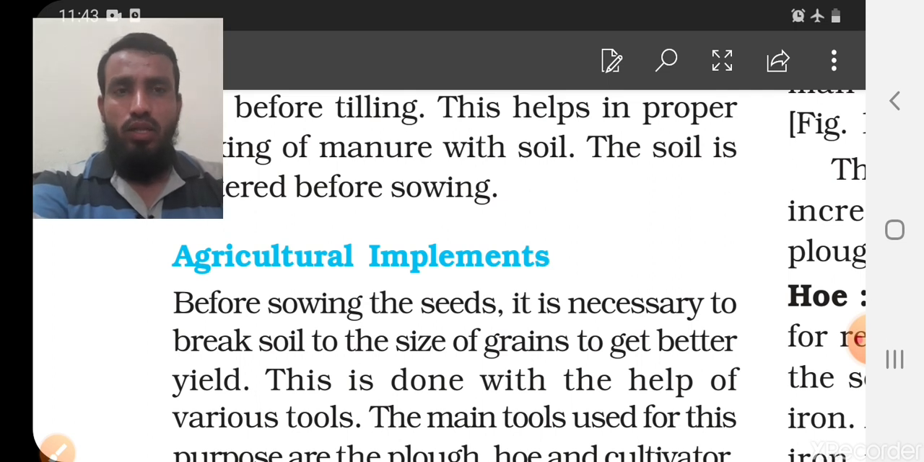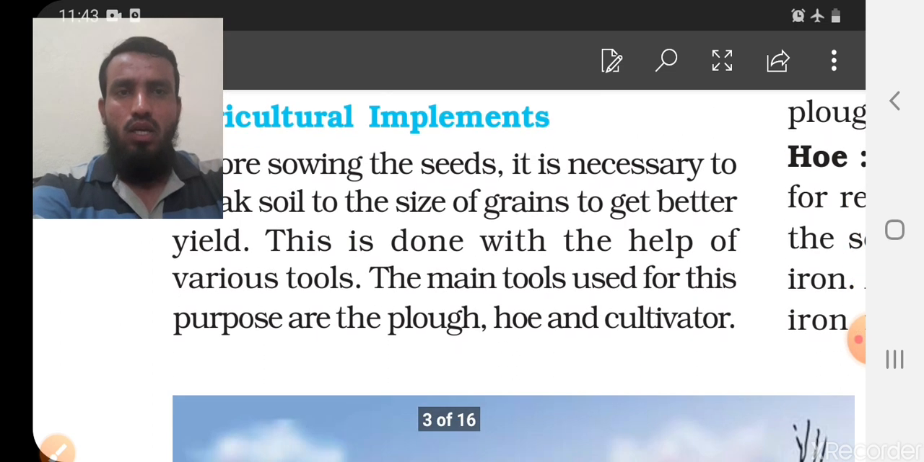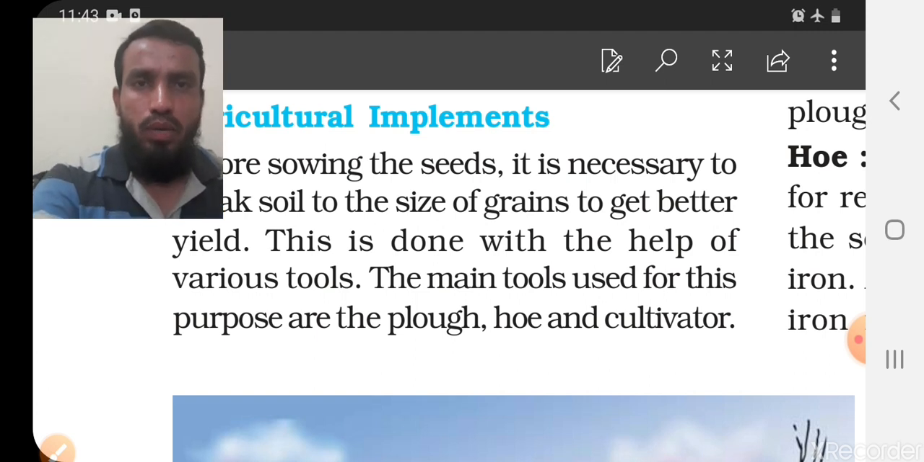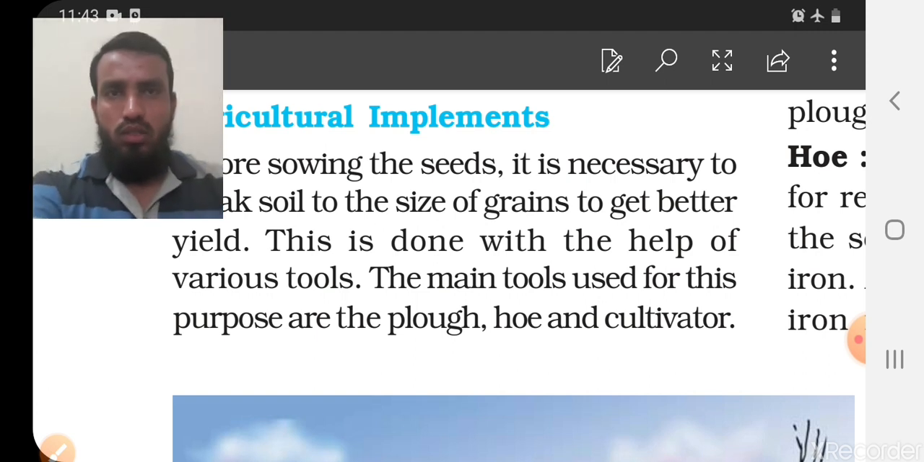So before sowing the seeds, it is necessary to break the soil, the size of the grains, and to get a better yield. Now this is a very important thing: you have to select a good kind of seeds. If you are not selecting a good kind of seeds or grains, it will not give you more and more advantages. So this is done with the help of various tools. The main tools used for this purpose are the plow, hoe and cultivators. When we want to prepare the soil, we have to use such things.